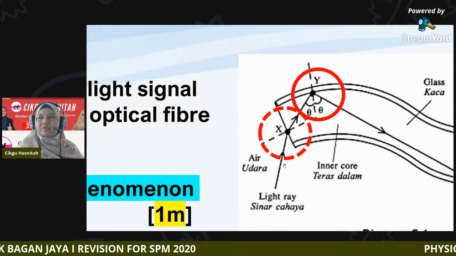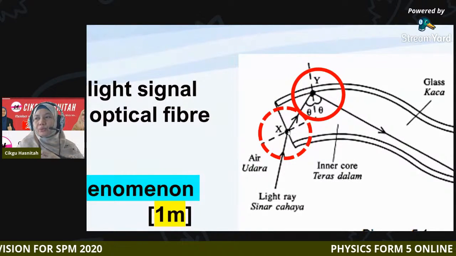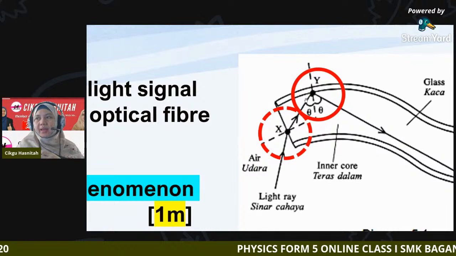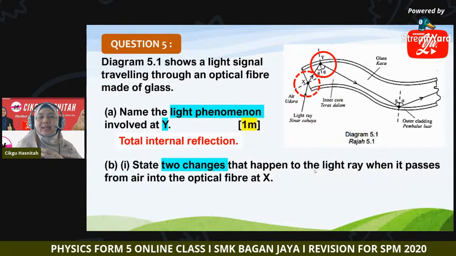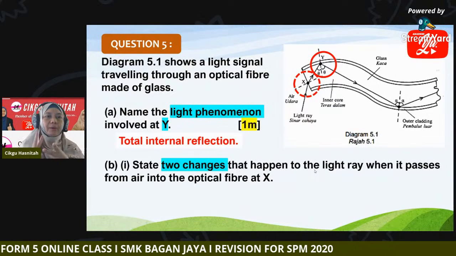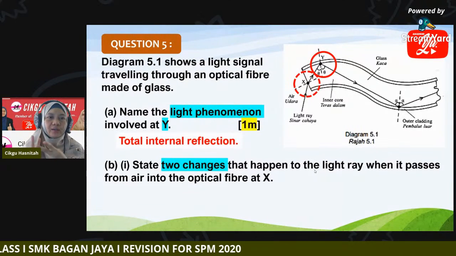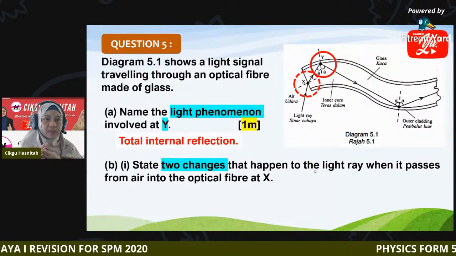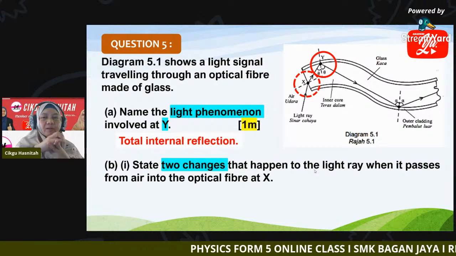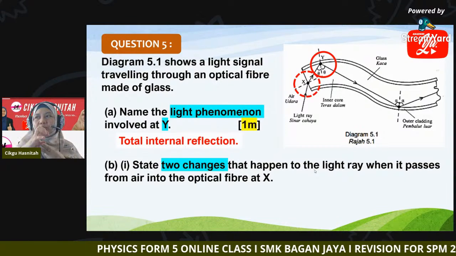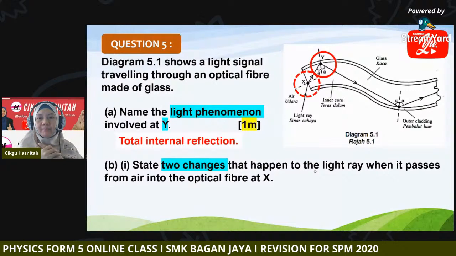Light travels from air into the inner core. So what changes happen to the light ray? Number one, you can mention the velocity. How the velocity changes when the light travels from air into the optical fiber.